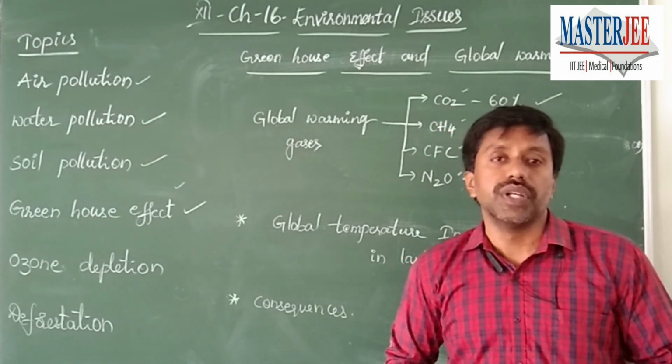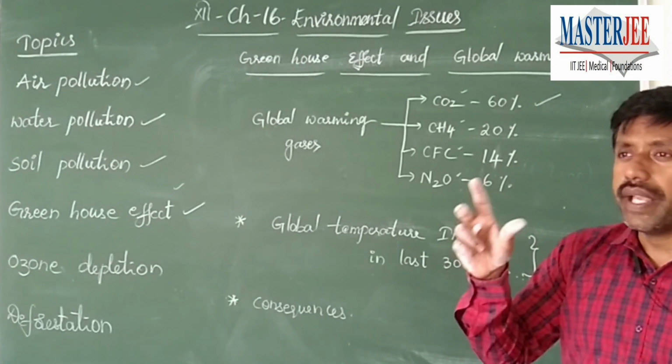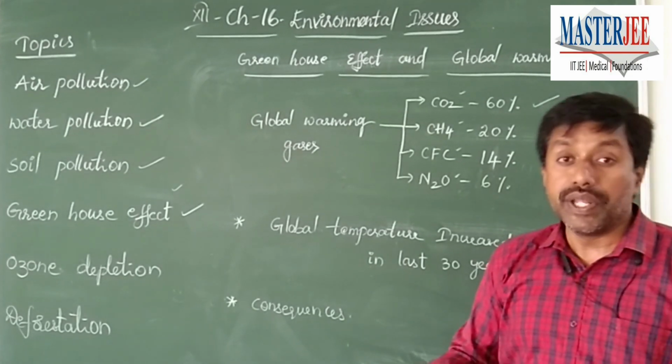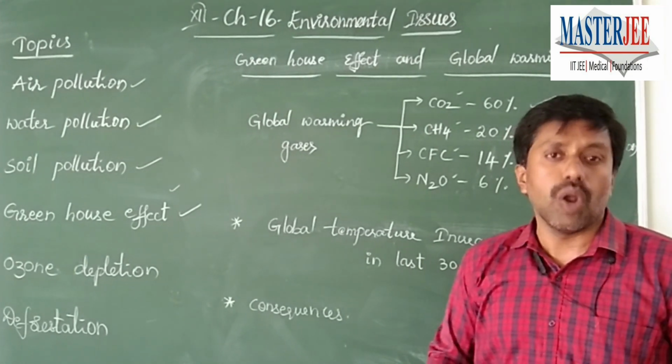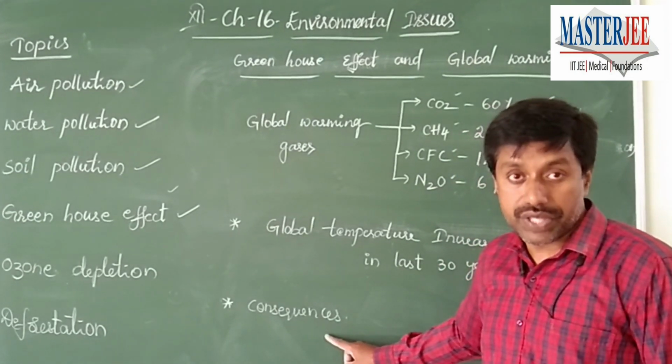So, what does global warming lead to? Increase in the concentration causes increased melting of the snow mountains, rising sea level, and reduced forest area. It causes a lot of environmental impacts. So, you have to prepare these consequences topics also, right?